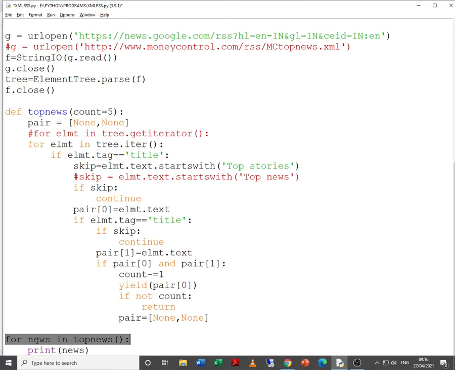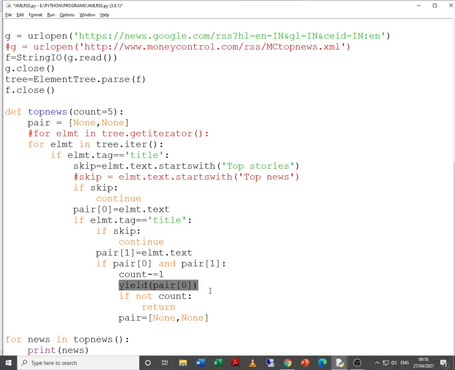So when we pass through the web page, and if we find some news headline, that will be returned through the yield. Now what is the specific characteristic of the yield function? Normally, what does the return statement do in a function? Return will pass the control back to the calling block from where the function was called.